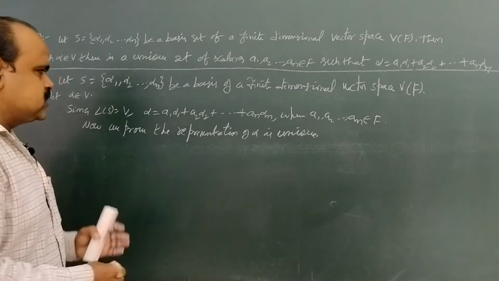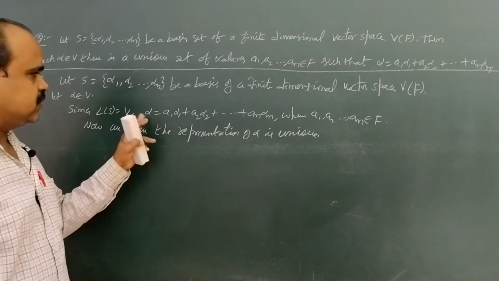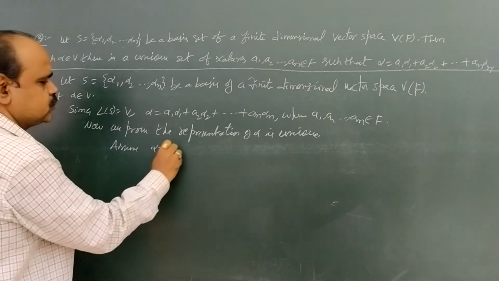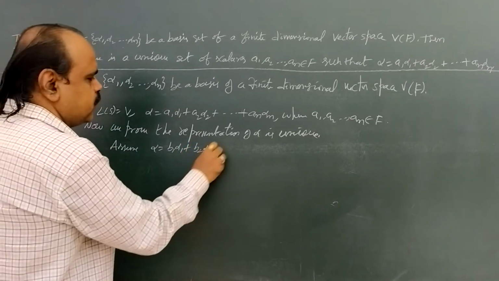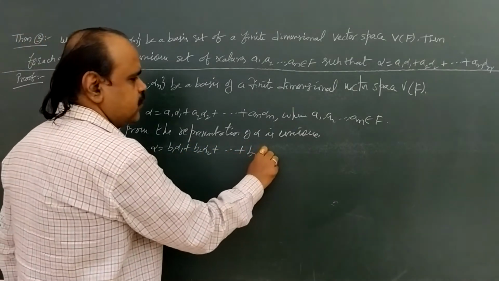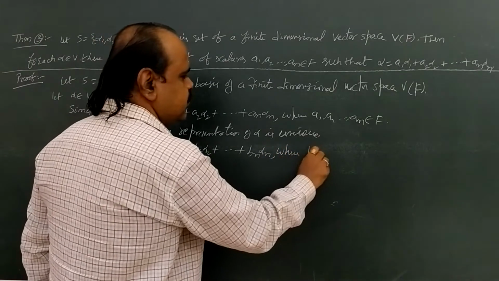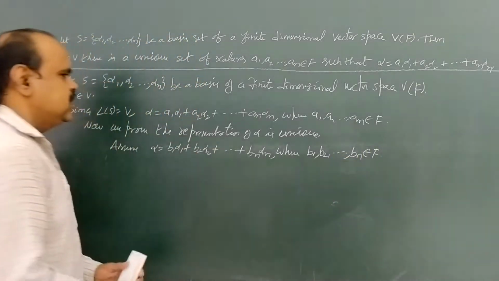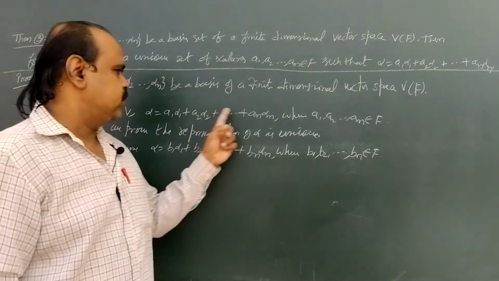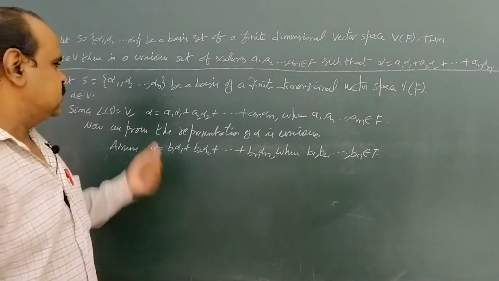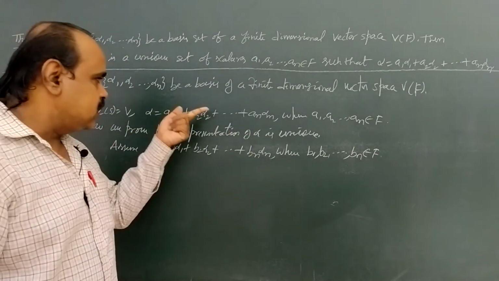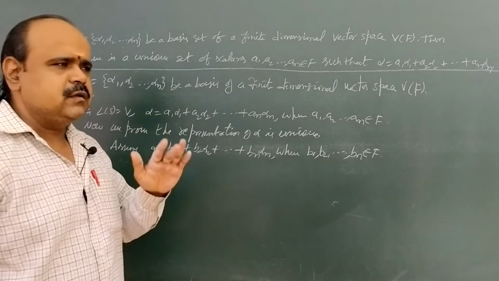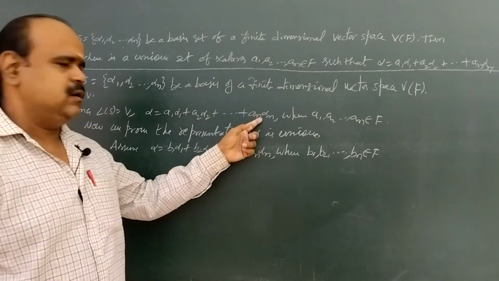For that, suppose there exists another representation of a linear combination of the same alpha. Assume alpha equals b1 alpha 1 plus b2 alpha 2 plus and so on plus bn alpha n, where b1, b2 and so on bn belong to capital F. Basically, we have alpha equals a1 alpha 1 plus a2 alpha 2 plus and so on plus an alpha n. We are going to prove this alpha has the same representation. This is the only representation of alpha. There exists no other linear combination of the same vectors for alpha.